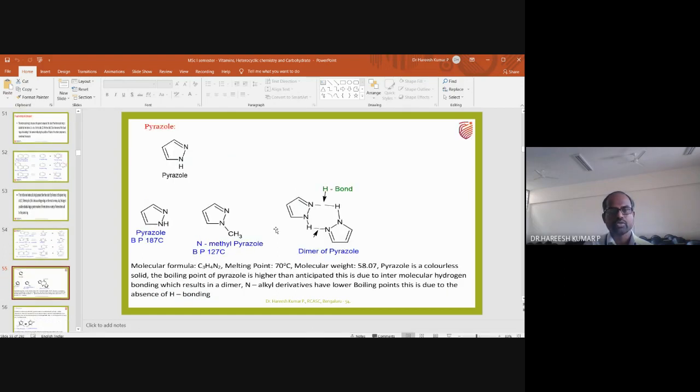Okay. So up to this, it's about the IUPAC nomenclature: prefix, suffix, examples, nomenclature for fused compounds, and nomenclature for fused heterocycles with more heteroatoms. Maybe in the next class I will discuss the synthesis and the reactions of azoles.